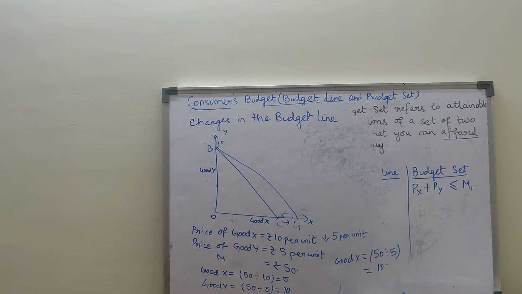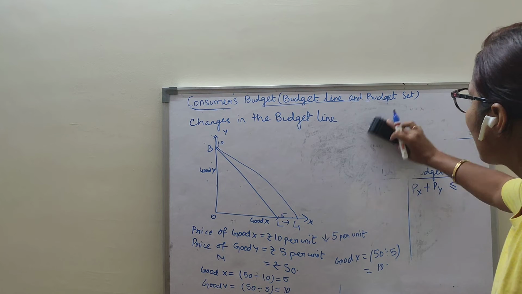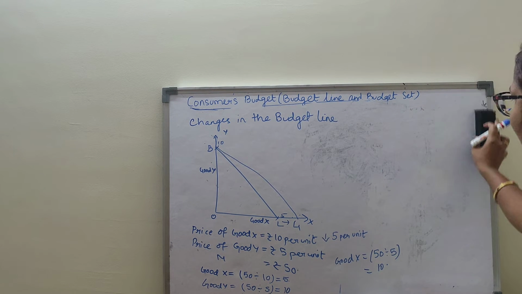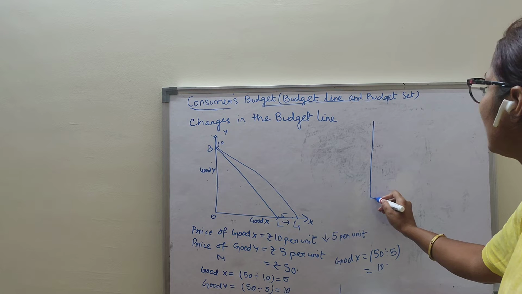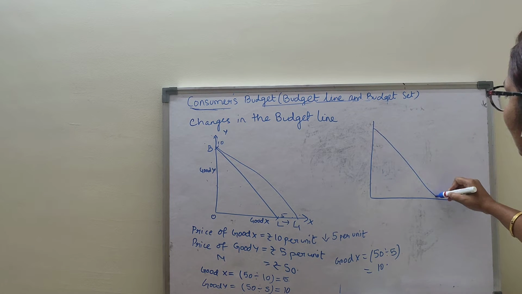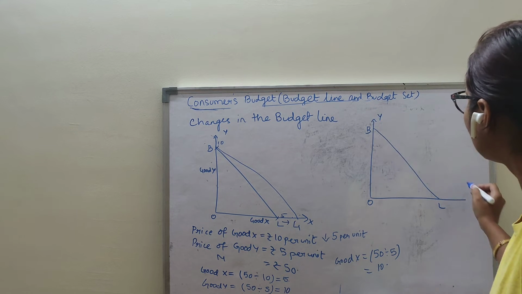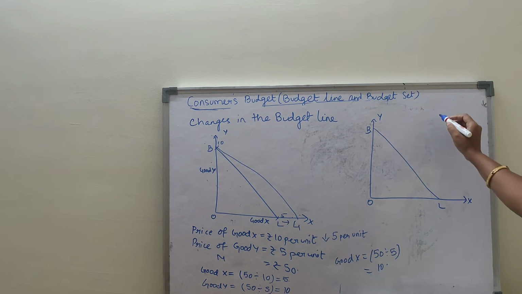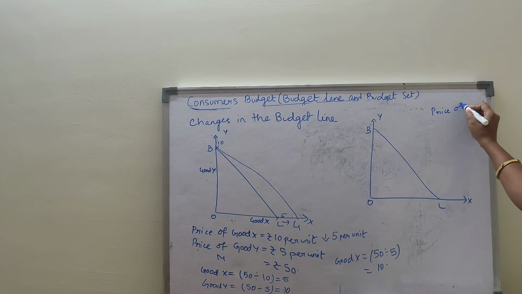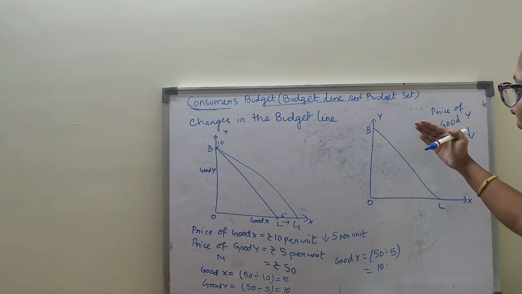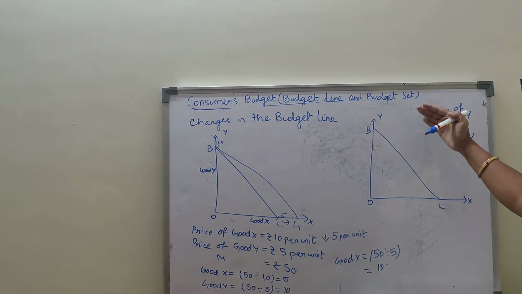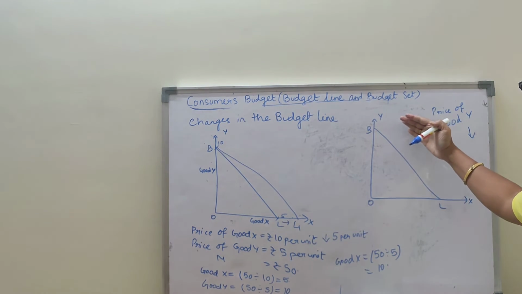This much is clear. Now what happens when the price of Y falls? Other things remain the same. Now when the price of good Y falls, where will my budget line rotate? My budget line will rotate to the right, because now the price of Y is falling and I will purchase more units of Y.